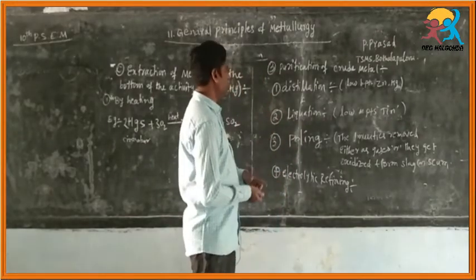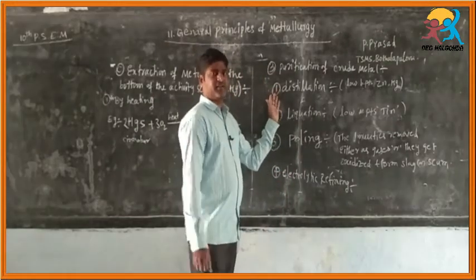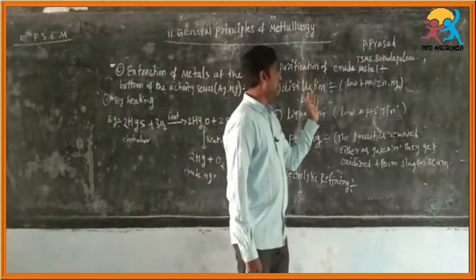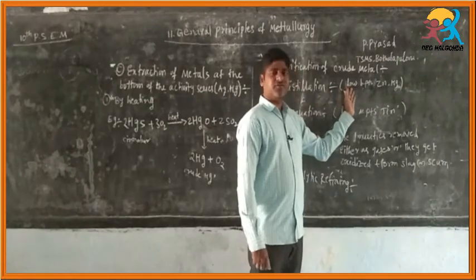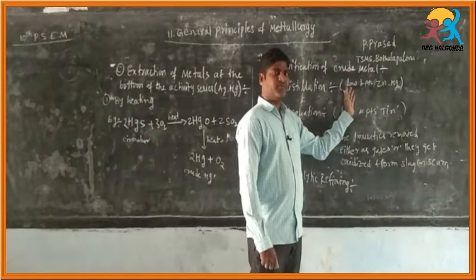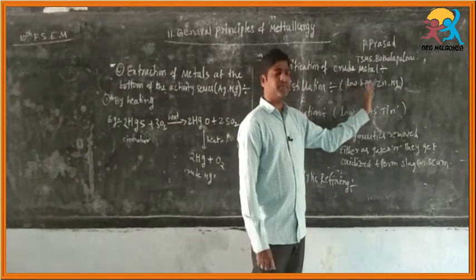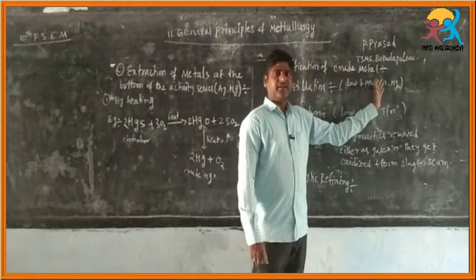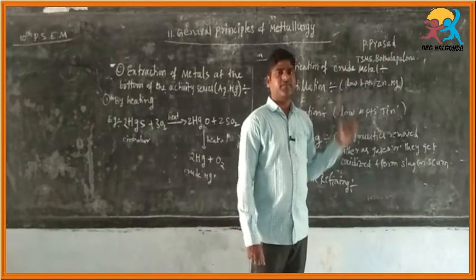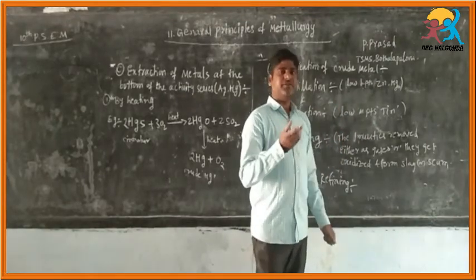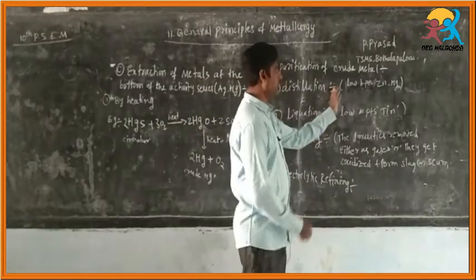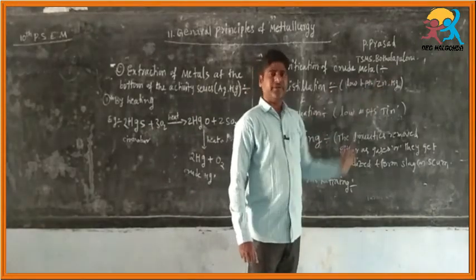In that, first one is distillation. Generally distillation is used for crude metals which have low boiling points, like zinc and mercury. Zinc and mercury have low boiling points. So by the distillation process we can separate them easily from their impurities.